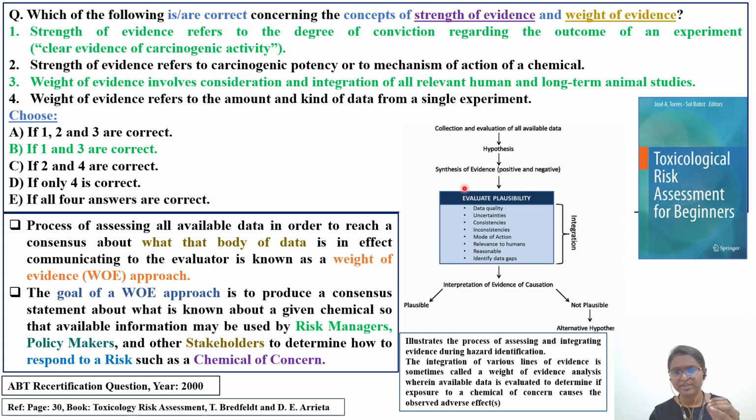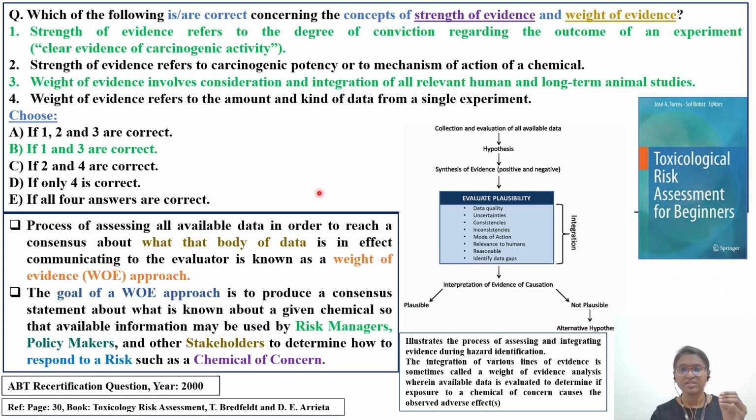So there will be different steps. This particular information is taken from the book Toxicology Risk Assessment. These are the authors. So this book is, if you look into the DABT brochure 2026, there is a list of references, a list of textbooks. First the textbook that you will come across is the Klaassen textbook. Then you will have Hayes Principles of Toxicology. Then one book with respect to risk assessment, and that book is Toxicology Risk Assessment for Beginners.